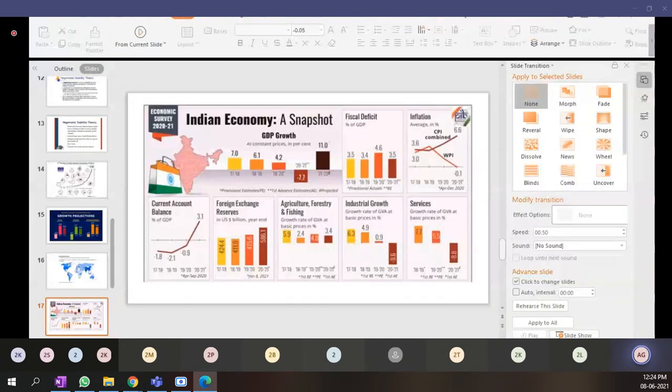Now, if you see the major sector which is contributing the major percentage of GDP, that is the agriculture, forestry, and the fishing sector, you will find that it will grow only to 3.4%. That growth rate of GVA at the basic price in percentage has been given. Now, talking about the industrial growth, industry will not be growing again this year because of the COVID pandemic, the loss of demand, the market has not opened fully.